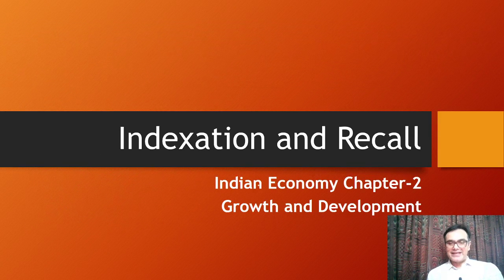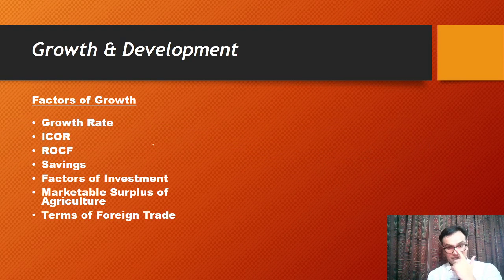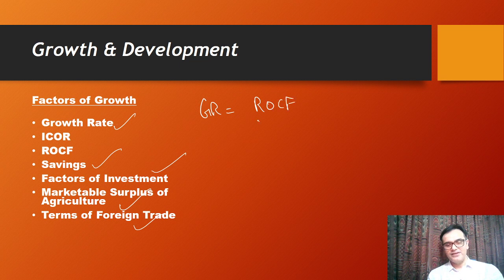Okay. Next, we can now head to the indexation and recall of your Indian economy chapter 2, that is growth and development. Now, in growth and development, you must know factors of growth. So that is growth rate, savings, investment, marketable surplus of agriculture, and foreign trade. Within growth rate, there is a particular formula that growth rate is equal to rate of capital formation divided by incremental capital output ratio.